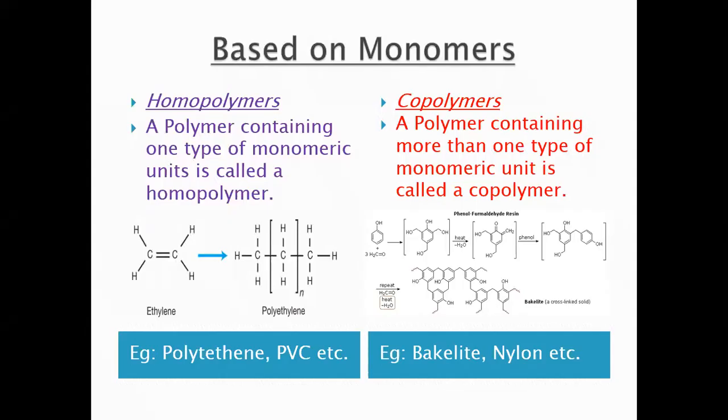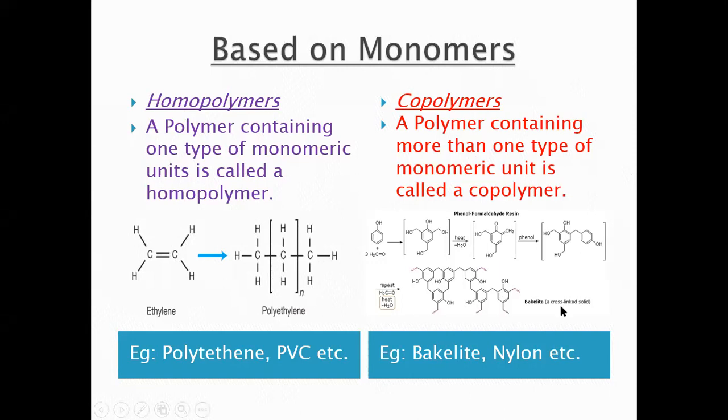So homopolymers are the polymers which contain one type of monomer unit. For example, I have taken the example of polythene. You can also take the example of PVC, in which we have vinyl chloride as the monomer. Then we have copolymers. I have taken the example of phenol formaldehyde resin, which is also known as bakelite.